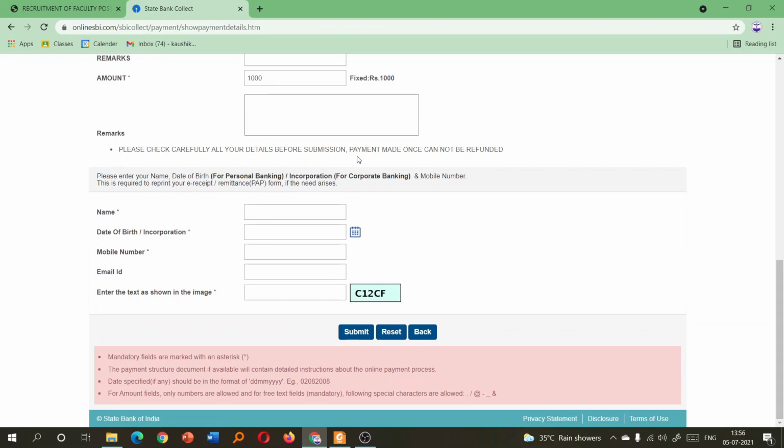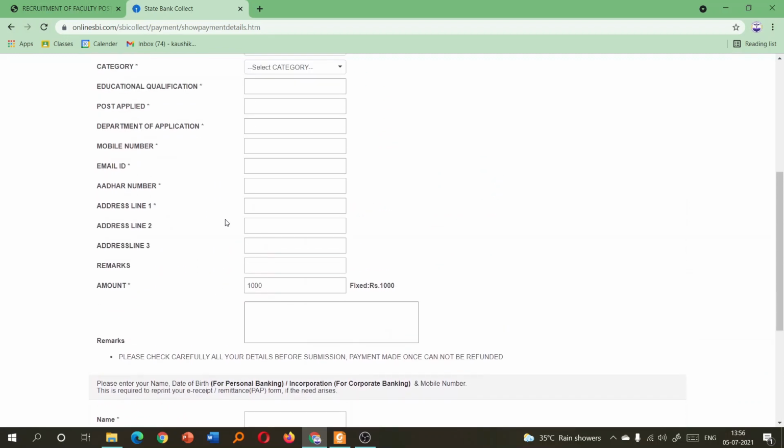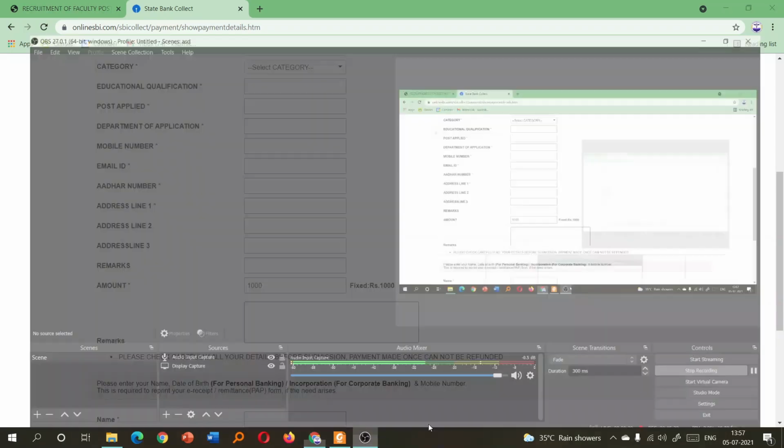When you fill up all the details and click submit, you will be redirected to the payment page, and you can pay with internet banking, or with a debit card or credit card, or even PhonePe. You can use PhonePe or any UPI mode of payment. Only thing, be careful that in the address line or in the different boxes there should be no dash or colon. This is probably not accepted, so keep in mind that it may not take any special character.